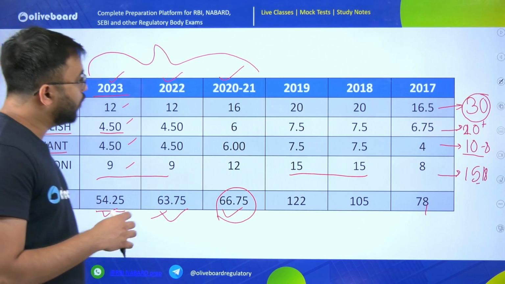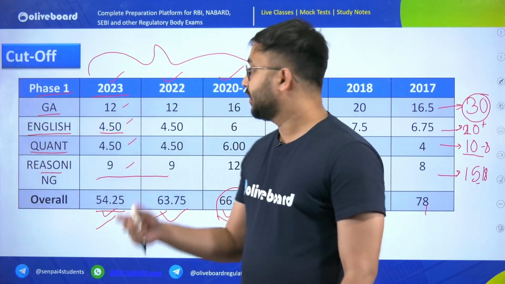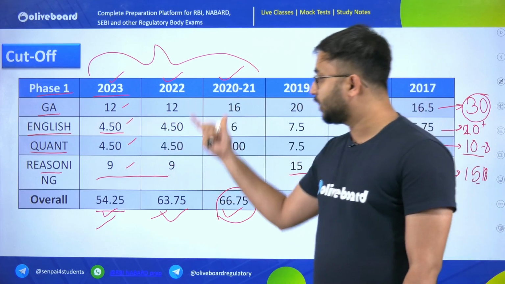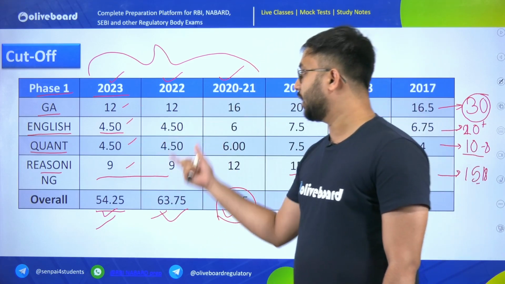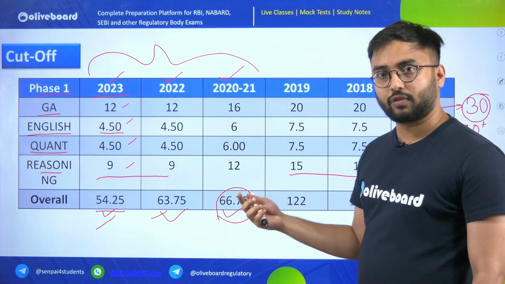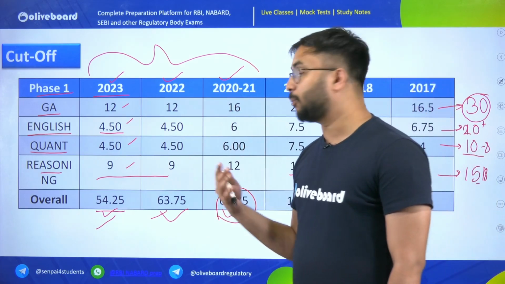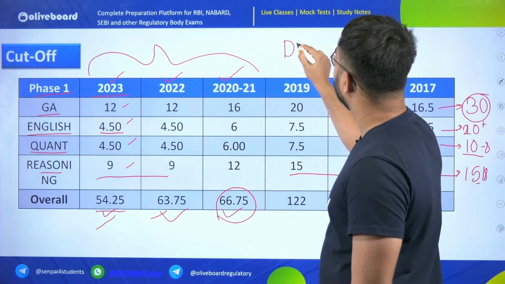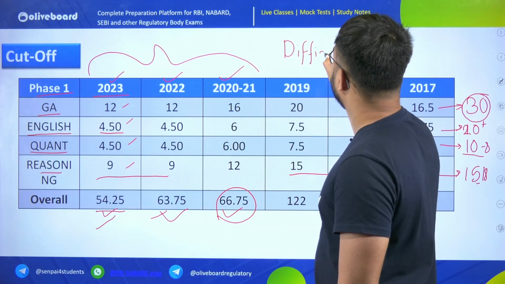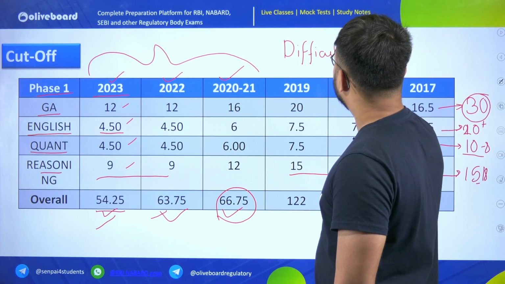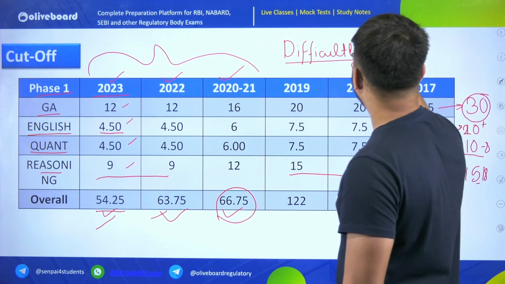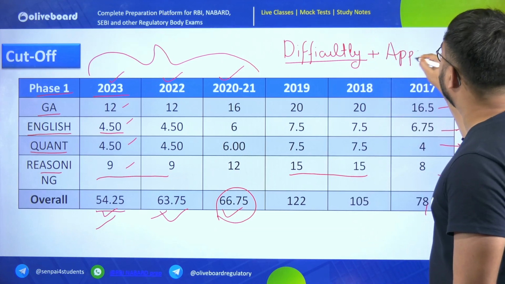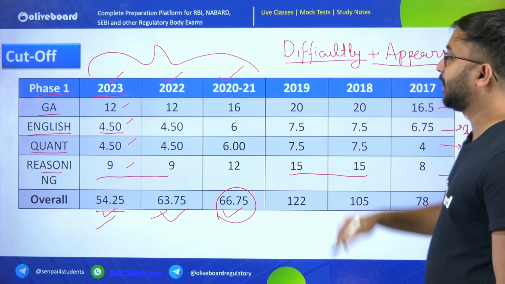Now, if you look at it, the vacancies do not have that much impact on your cutoff. Rather, it all depends upon the difficulty of the exam. The difficulty of the exam and the total students who are appearing in the exam, these are the two crucial factors which determine your cutoff.